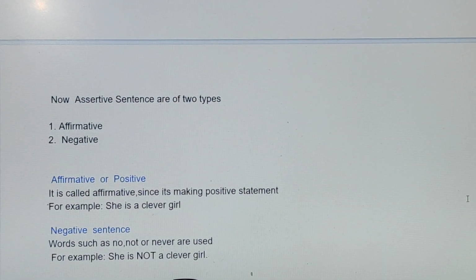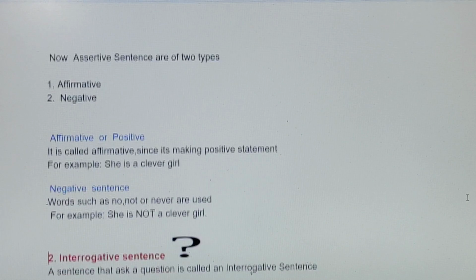So wherever we see a sentence where we use words like no, not, or any disagreement is there, all those sentences come in the category of negative sentence. For example, if we say she is not a clever girl, we can see here that for a negative sentence we have used "not" over here.